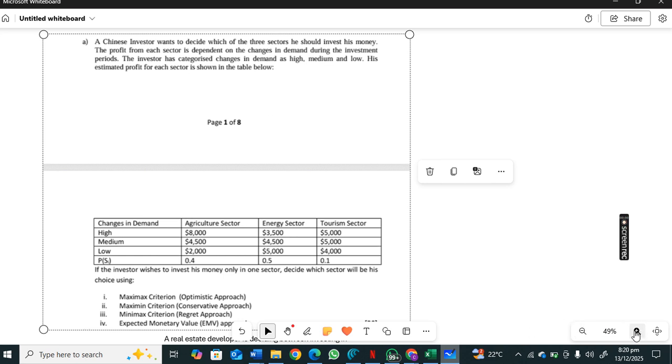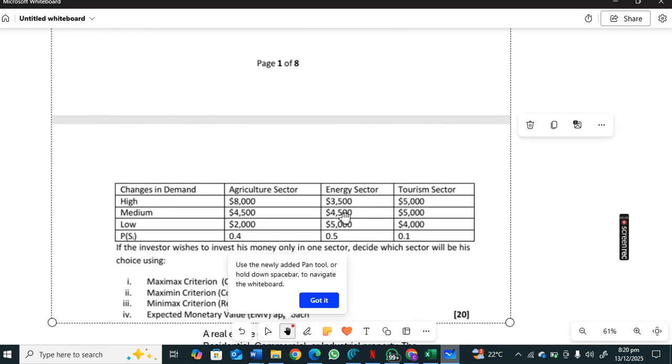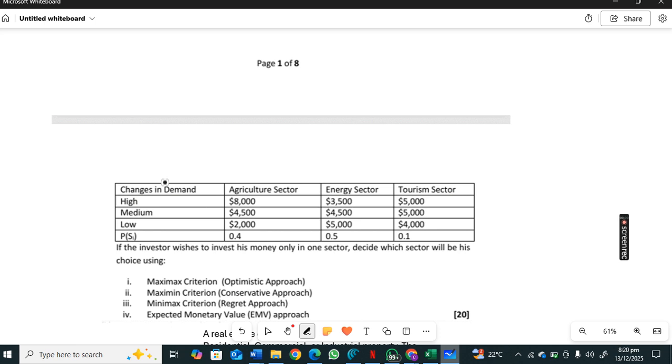So as we can see this table here, zoom in a bit. Yes. So we've got the changes in demand here. Basically, it's just telling us the state of the economy. When demand is high, medium, and low.